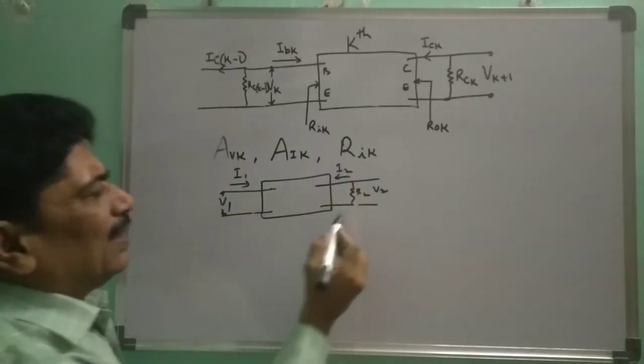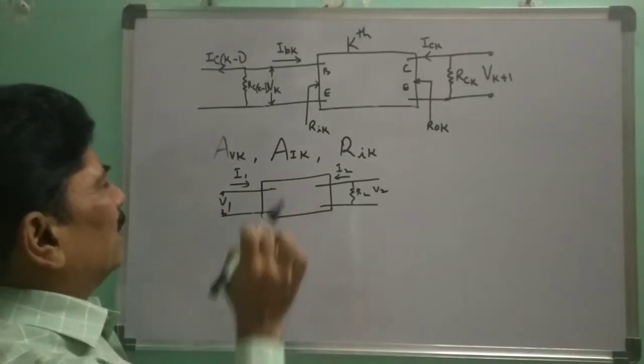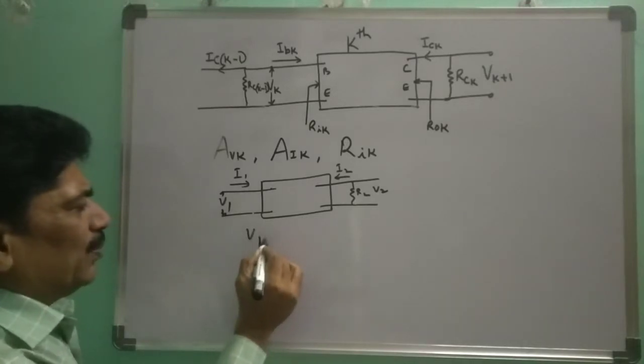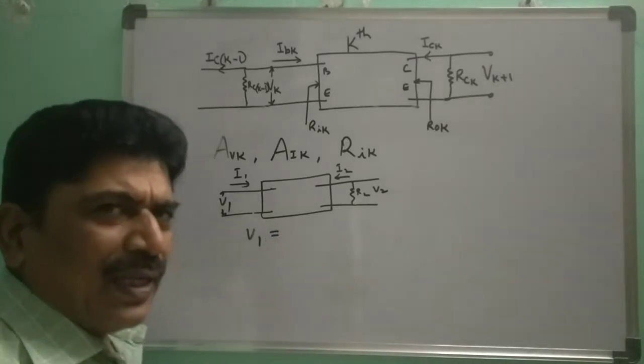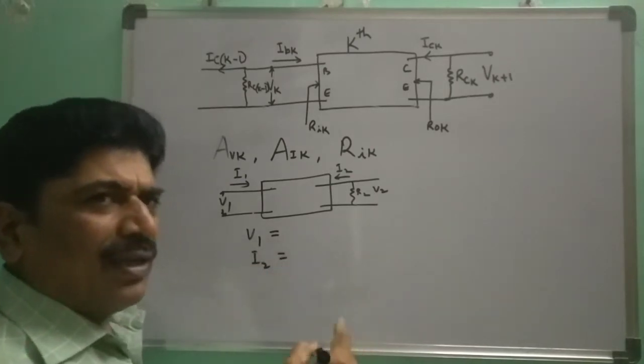The equations pertaining to this two-port network are, you know, the input voltage is a function of input current and output voltage, and the output current is a function of input current and output voltage.